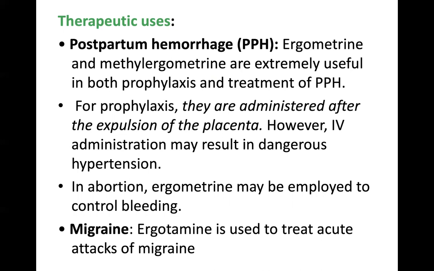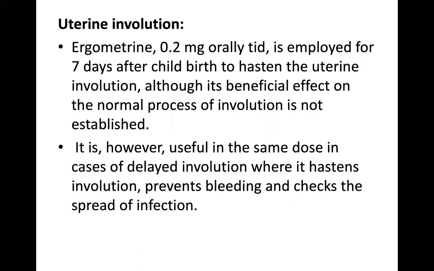In abortion, ergometrin may be employed to control bleeding. It is also used in migraine. Ergotamine is used to treat acute attacks of migraine. Coming to uterine involution, ergometrin 0.2 mg orally is given thrice daily and is employed for 7 days after childbirth.